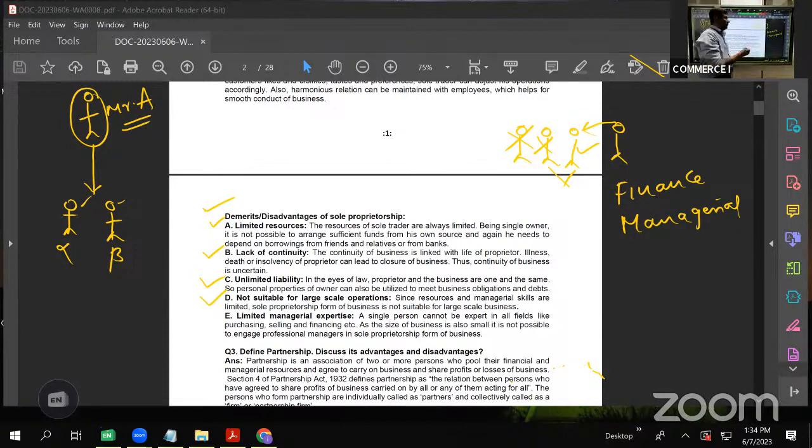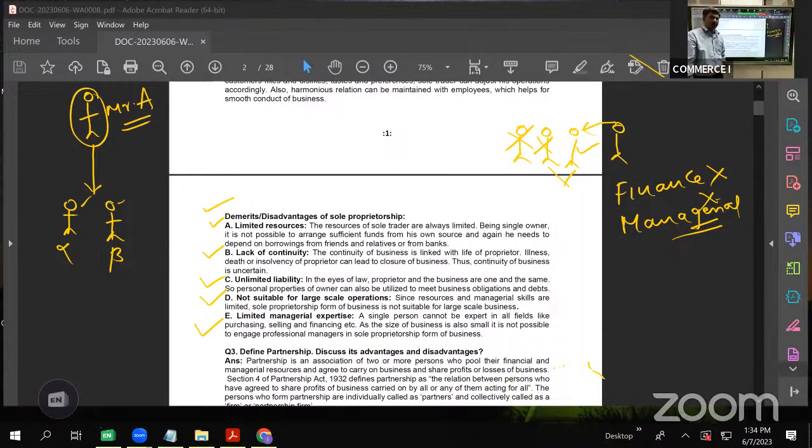So these two act as a constraint and will not enable a sole proprietor to start a business on a large scale. Next is limited managerial expertise, which I have covered here, because a single person cannot be a master in multiple fields. So that also will act as a constraint.